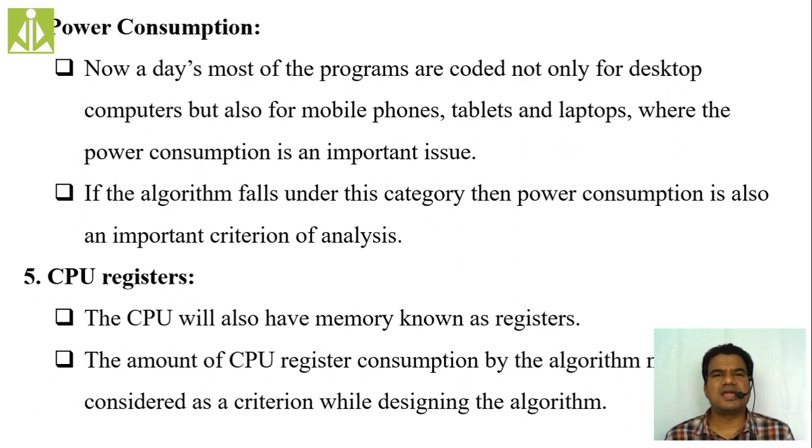It was the time in olden days when power consumption was not a criterion, because we ran all the applications on a desktop computer, a PC, and for a PC we provide an uninterrupted power supply, that is UPS. Based on that UPS performance only, we developed the applications.